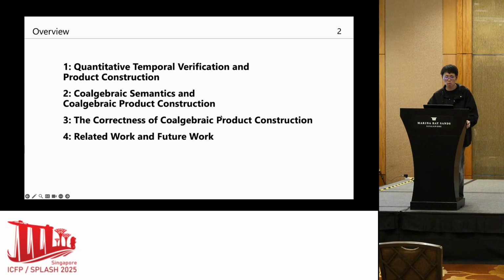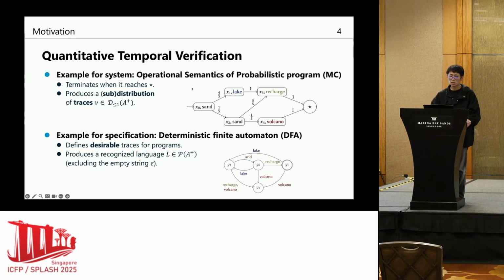So this is an overview of today's talk. First I will illustrate what quantitative temporal verification and product constructions are. This is an example of quantitative temporal verification. Let's say that as a system or target program, we have a probabilistic program.